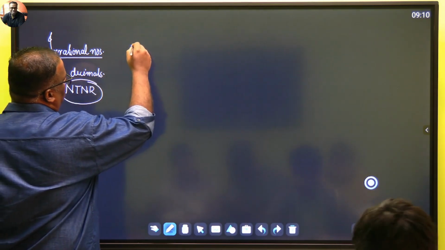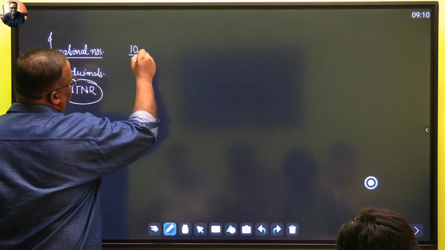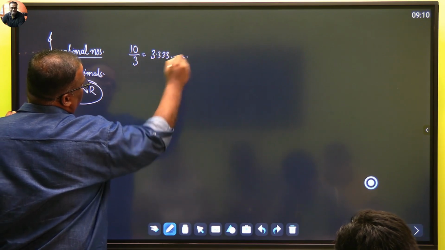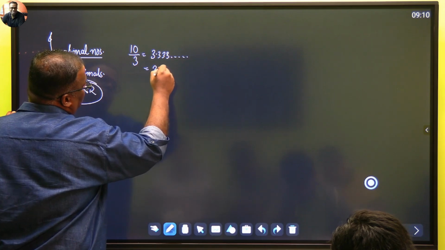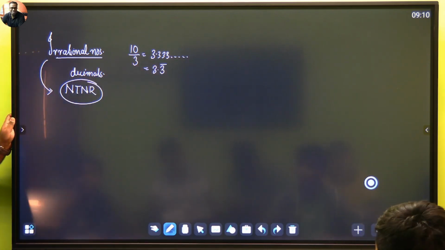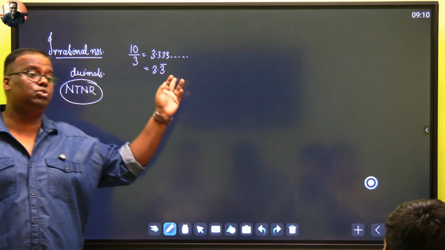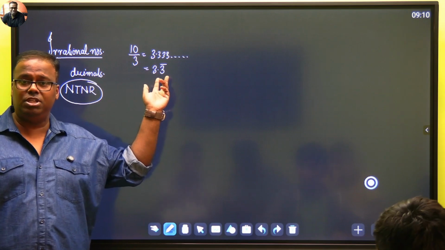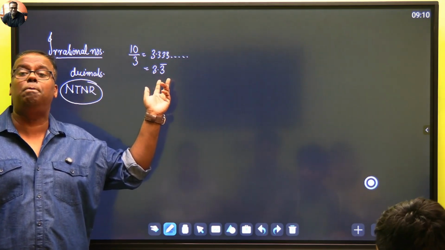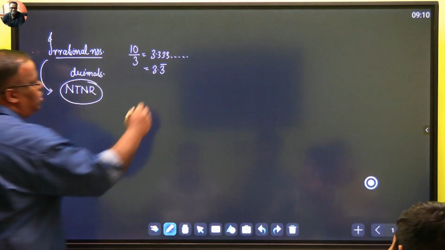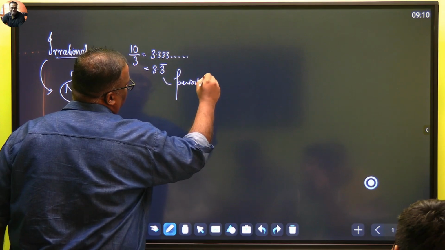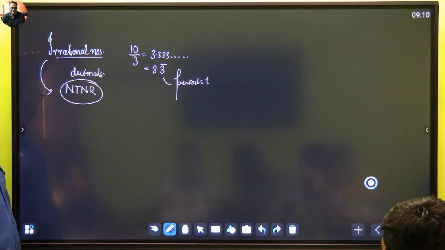Let's take, say for example, 10 by 3, then we get it as 3.3333, and it goes on continuing, and we write it as 3.3 bar. Okay, where do we put the bar? We put the bar on the digits which are continuously repeating, mind you. और जितने डिजिट रिपीट करते हैं उसको हम कहते हैं उसका पीरियड, राइट? सो इसका पीरियड कितना है? इसका पीरियड है 1, डिजिट इज ओनली गोइंग ऑन रिपीटिंग, राइट?